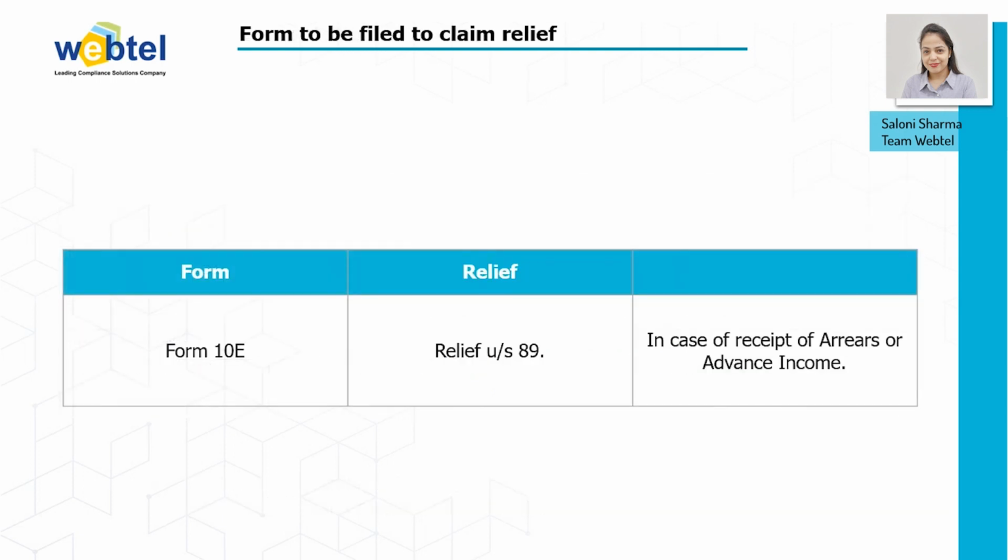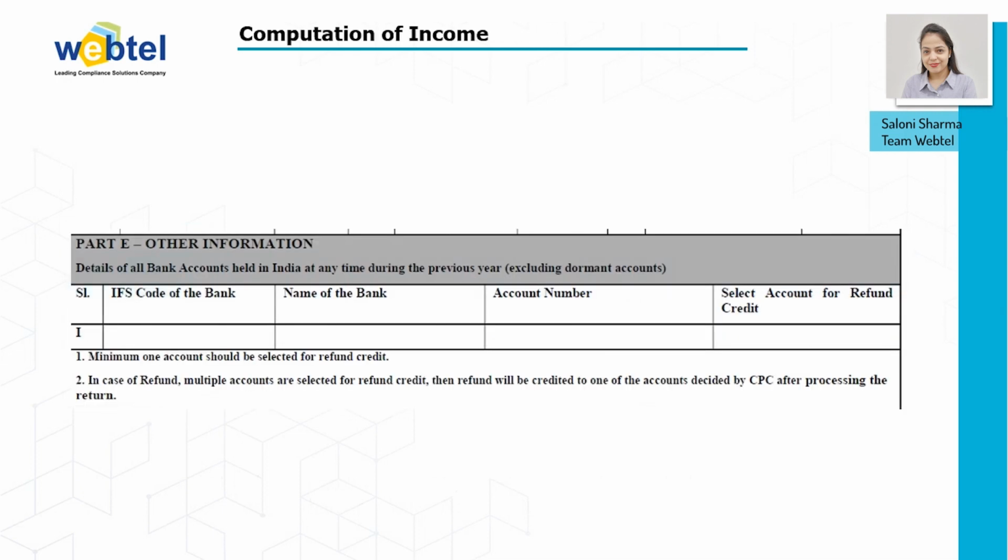Then in case of arrears of your salary, you need to fill up a form to claim the relief under section 89. You need to fill Form 10E to claim the relief under section 89. Then comes Part E. In Part E, you need to show the bank account details, like you need to enter the IFSC code, name of your bank, account number, and you also need to select the bank as a refund bank.